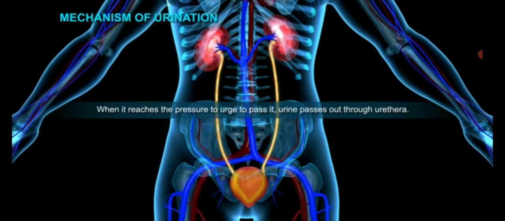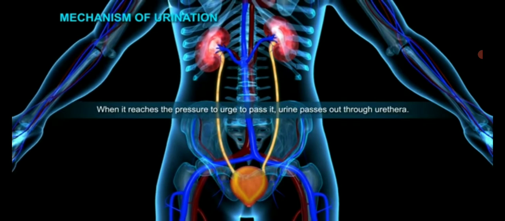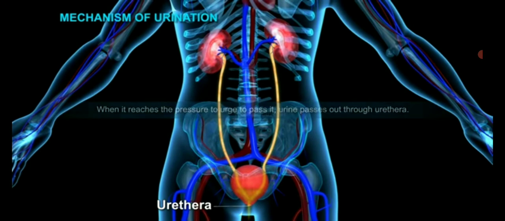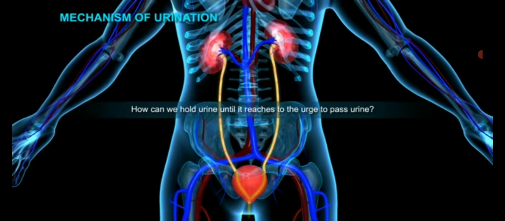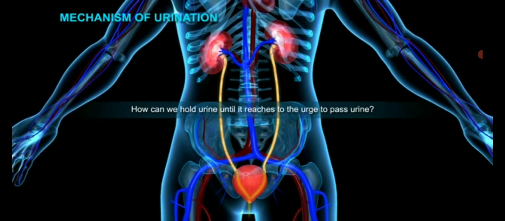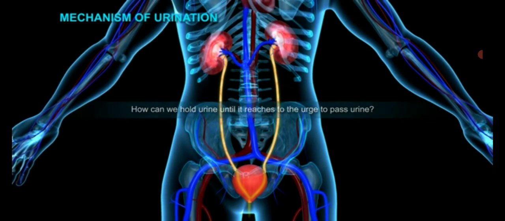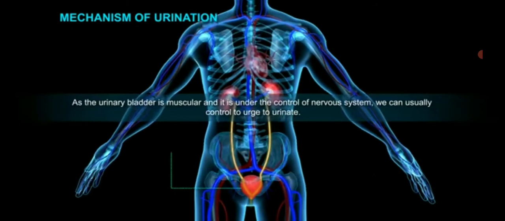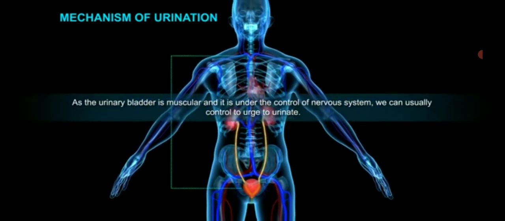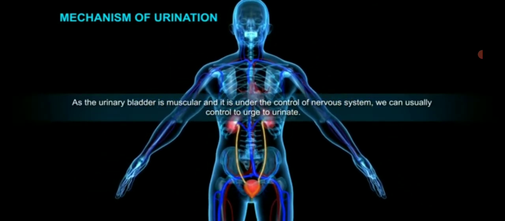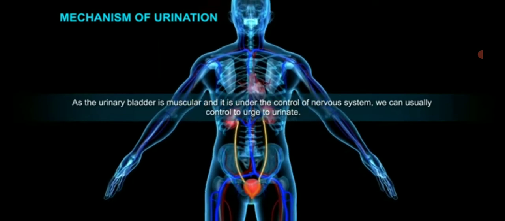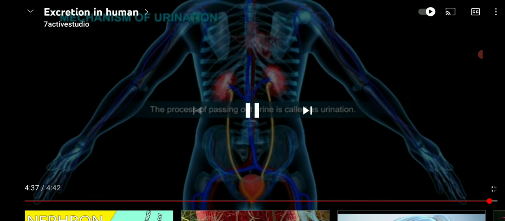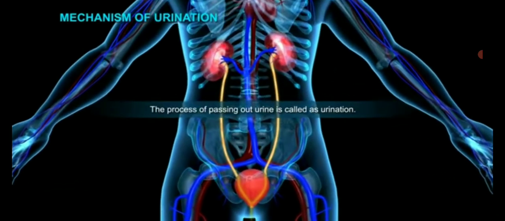When it reaches the pressure to urge to pass it, urine passes out through the urethra. How can we hold urine until it reaches the urge to pass urine? As the urinary bladder is muscular and it is under the control of the nervous system, we can usually control the urge to urinate. The process of passing out urine is called urination.